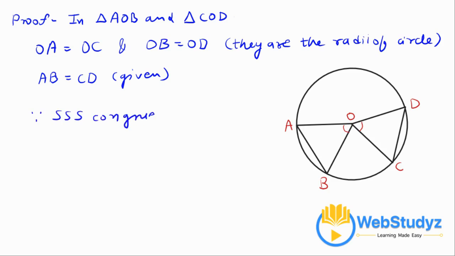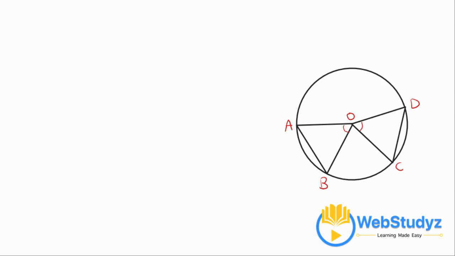Therefore, from the side congruency condition, we can say that triangle AOB is congruent to triangle COD. So by this, by the property of corresponding parts of congruent triangles, we can say that angle AOB is equal to angle COD. Hence proved.